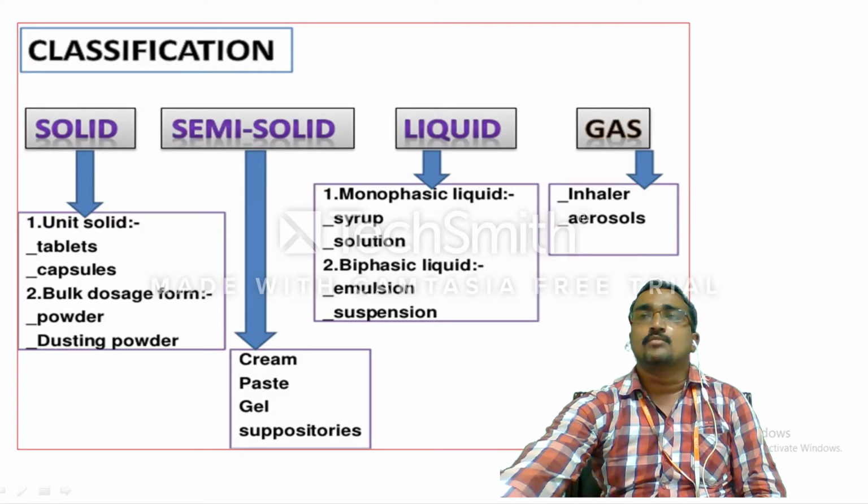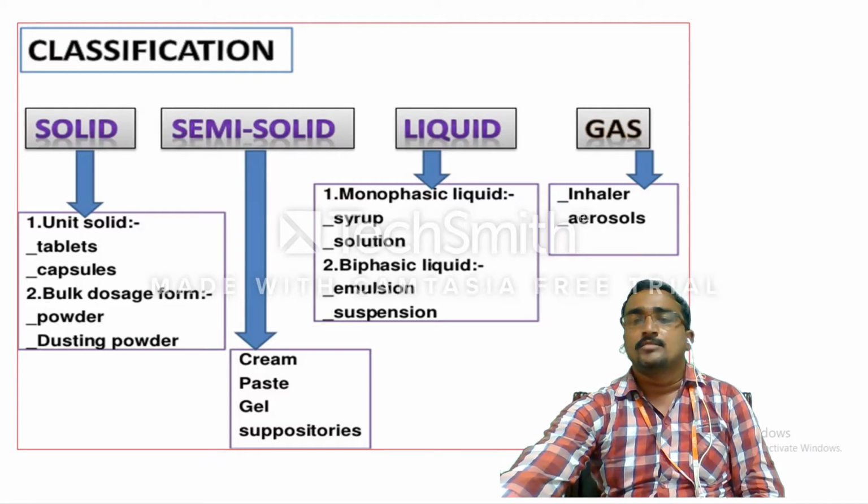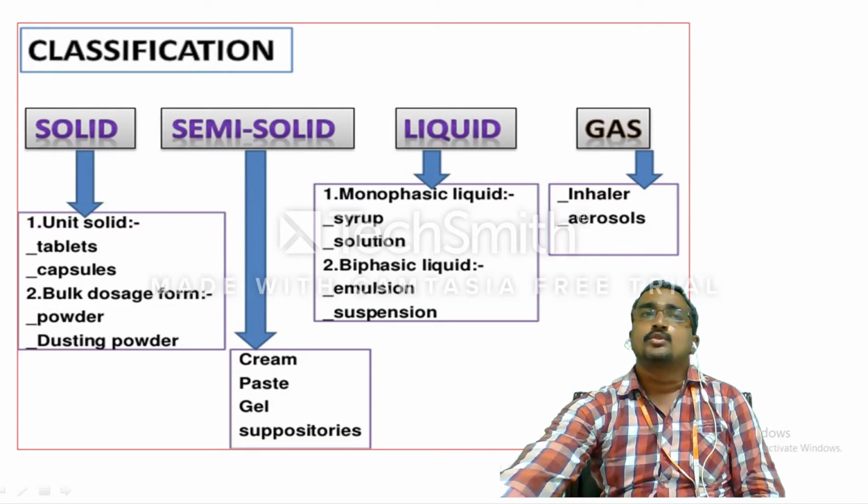And there are liquid dosage forms like monophasic and biphasic products. Monophasic, as the name indicates, means a single phase exists, but biphasic means two phases exist. In the case of monophasic, only the dispersion medium is there, but in the case of biphasic, both the dispersed phase and the dispersion medium are there. Monophasic liquid products are like syrups and solutions, and biphasic products are like suspensions and emulsions. The gaseous dosage forms are mostly inhalers and aerosol products.